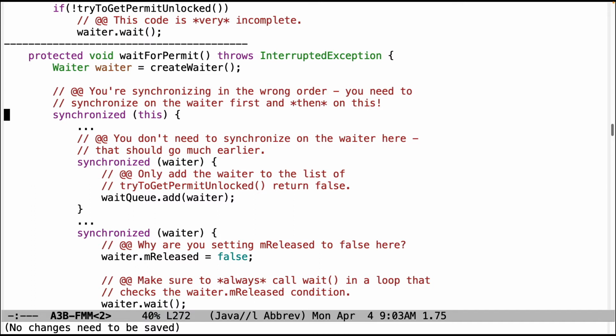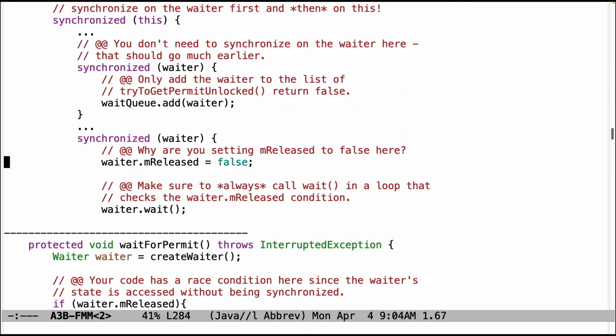You need to synchronize on the waiter first, and then synchronize on this, but only when you're making changes to instance variables in the fair semaphore MO class, or fair semaphore CO class if you're doing the grad student version. So you got to rethink the way you do the locking. You need to do it in the opposite order.